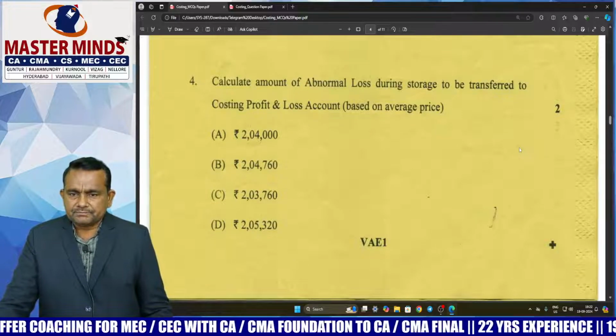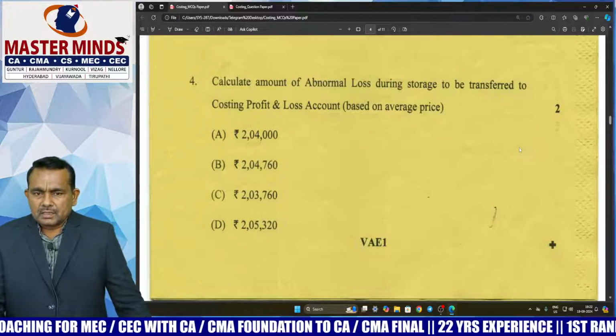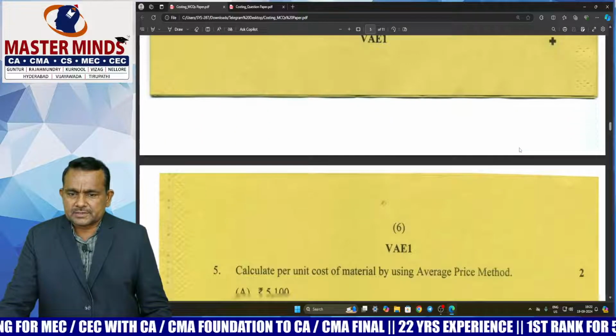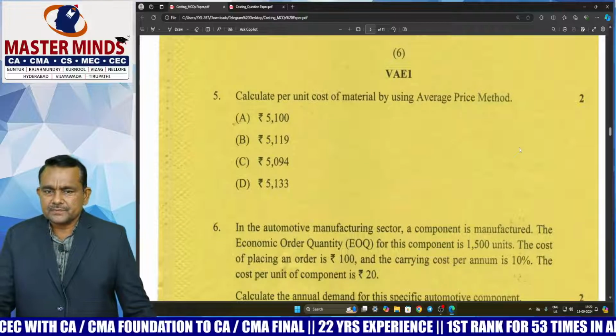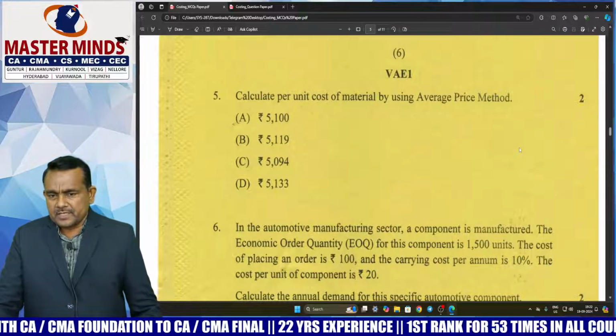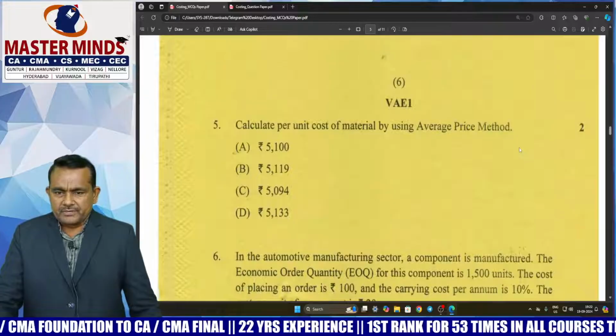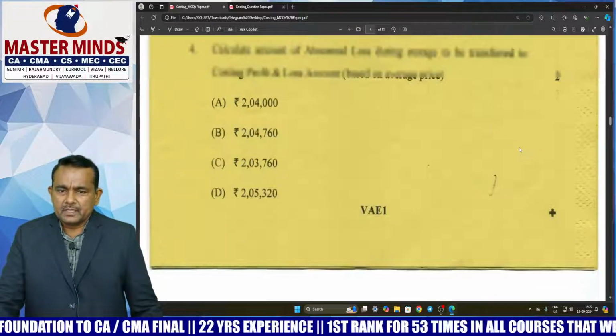Next, calculate the cost of abnormal loss. That amount has been written off and then transferred to costing P&L account. Next, calculate the unit price. So this is very simple question, easily answer.